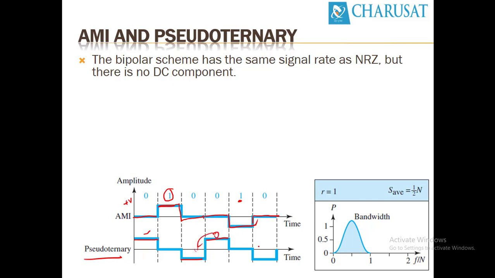The bandwidth has very good characteristics. It requires narrow bandwidth over here. The bandwidth will be between 0 and 1. It's a very good characteristic as far as the bandwidth is concerned.